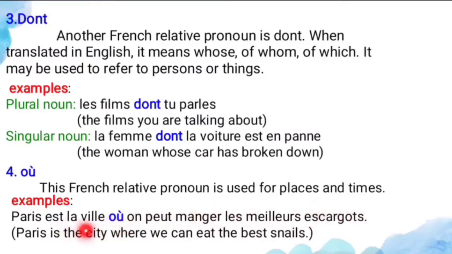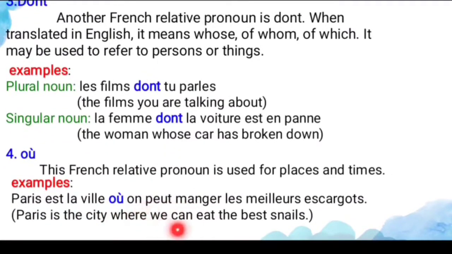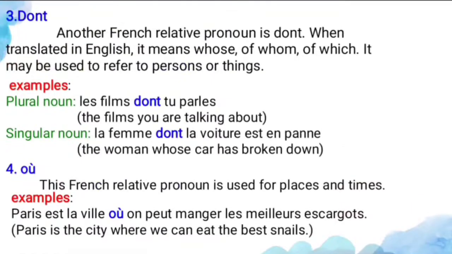So here Paris is the city. Paris is a place. For that you can use the relative pronoun où. So, where we can eat the best snails. So these are the four relative pronouns. So what are the four relative pronouns?